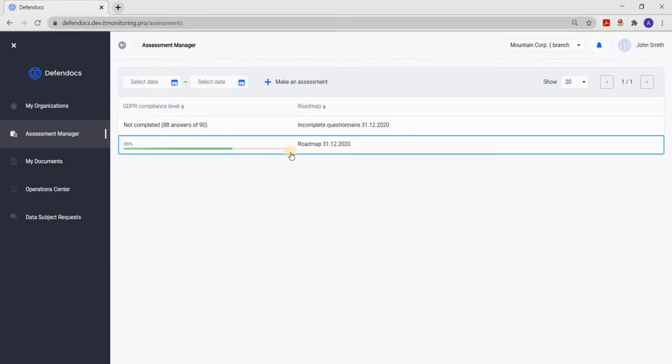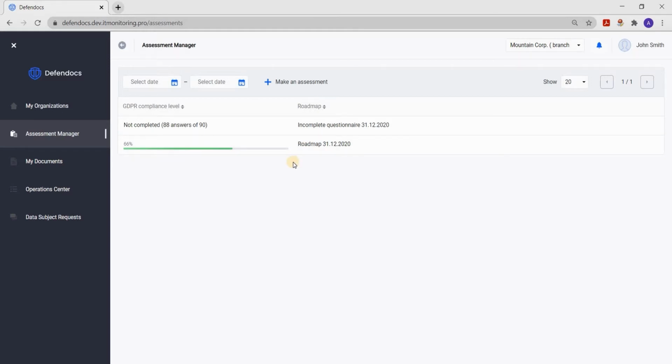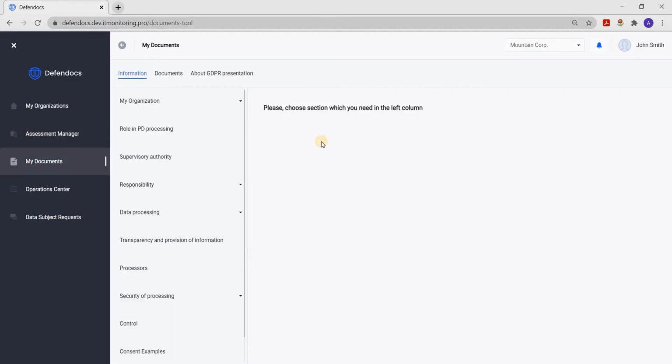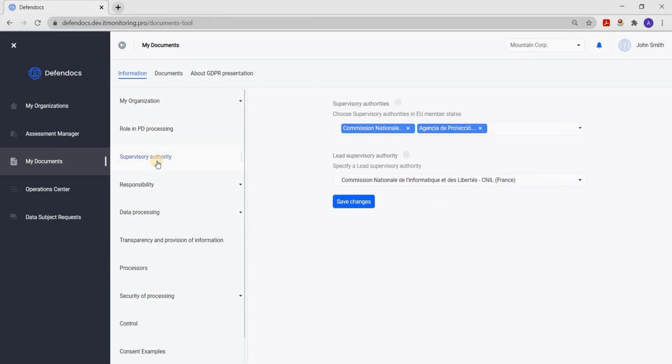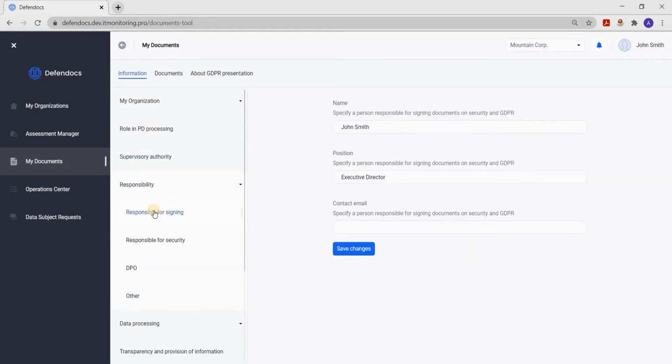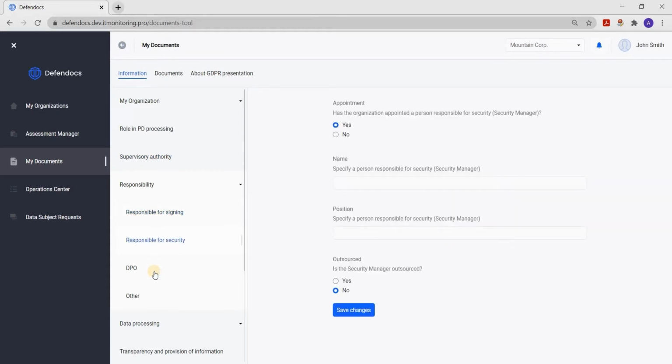Some are very time-consuming and expensive, and they cover only one article, for example. Therefore, DPO should select and prioritize tasks and procedures based on its capabilities and the need to match the work. The module, My Documents, is required for preparing documents. Here you enter information and receive a set of documents. For the first time, you need to receive a complete set of documents, so step by step, go through all the sections in which you need to enter information.